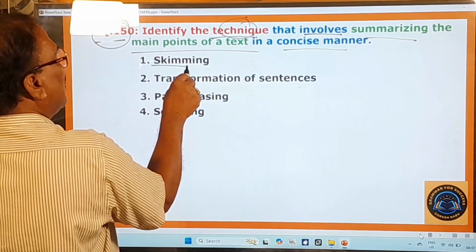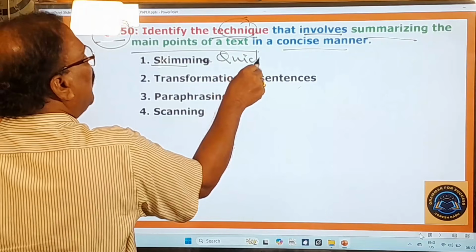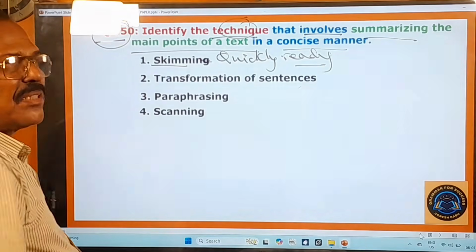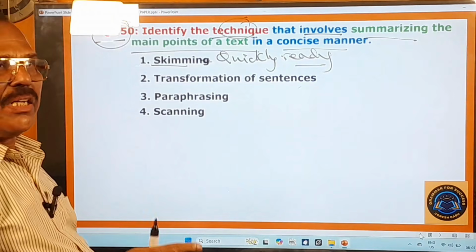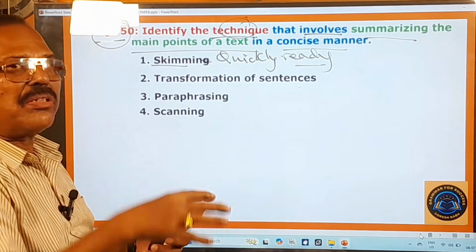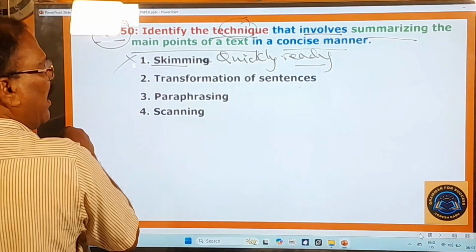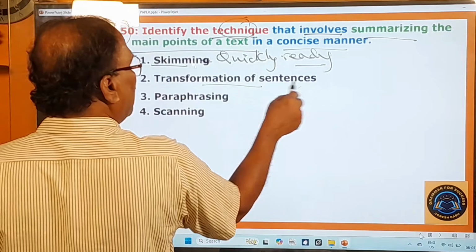No, skimming is nothing but quickly reading to grasp the gist or the overall idea of the given text. So this is not the right one. Okay, and here transformation of sentences.